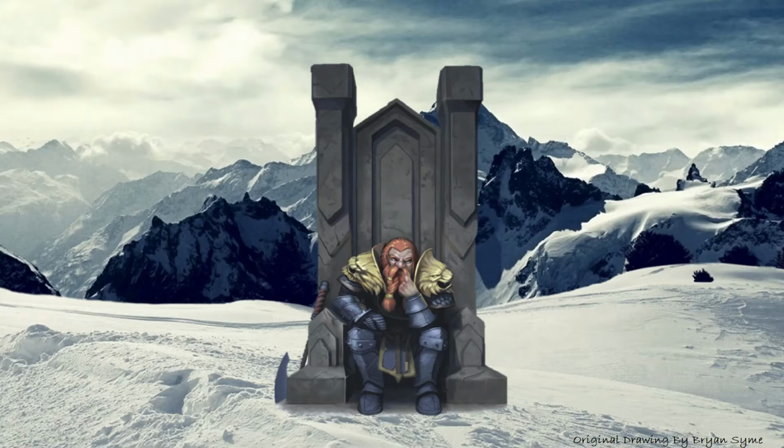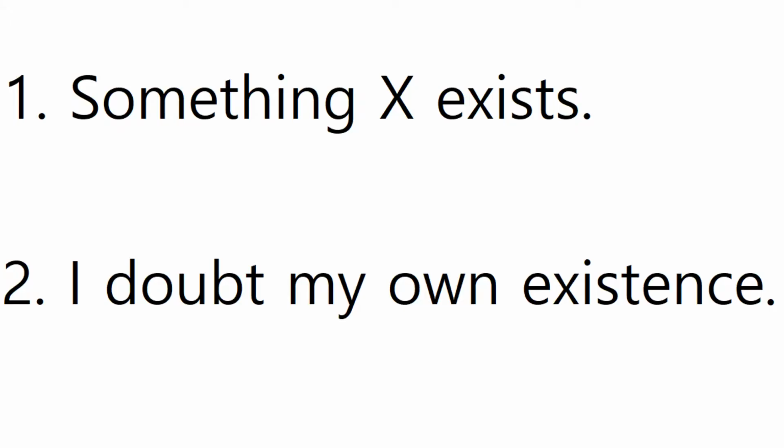So let's look at these two propositions here. Proposition 1, something X exists, and proposition 2, I doubt my own existence. Now the reason I have the Cartesian sort of proposition under is to give an explanation of why existence is not a predicate. So let's look at proposition 2 here. I doubt my own existence. Obviously, if you doubt your own existence, that presupposes you exist in order to doubt it. Proposition 2 includes the words I and my. So the proposition presupposes that there is already an I and a my that is doing the doubting.